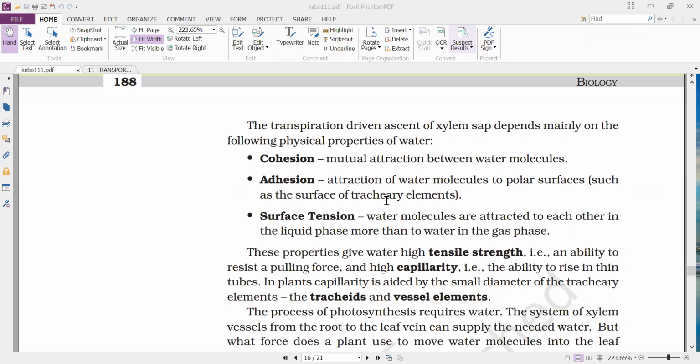So these properties give water high tensile strength, that is an ability to resist a pulling force, and high capillarity, that is the ability to rise in thin tubes. So because of this adhesion, cohesion, and surface tension,